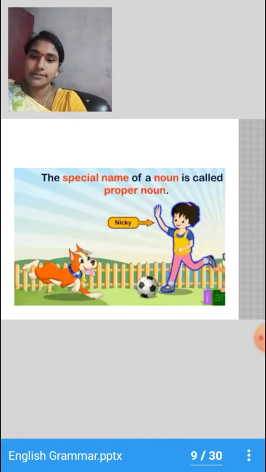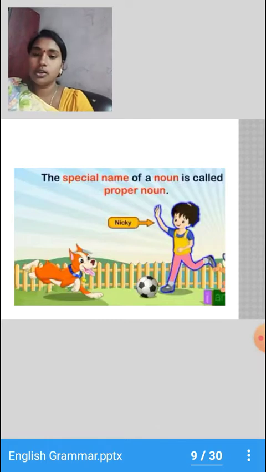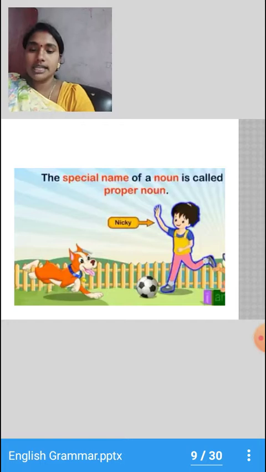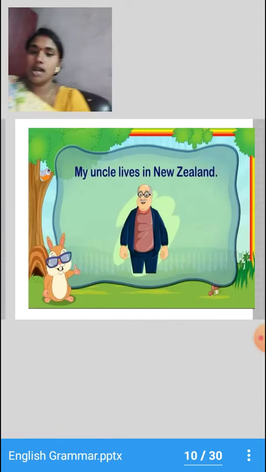Here the special name of a noun is called a proper noun. As I've said, the special name of a noun is called a proper noun. Here Nikki is a special name for the noun. Nikki is the name of a person, right? So Nikki is a proper noun.